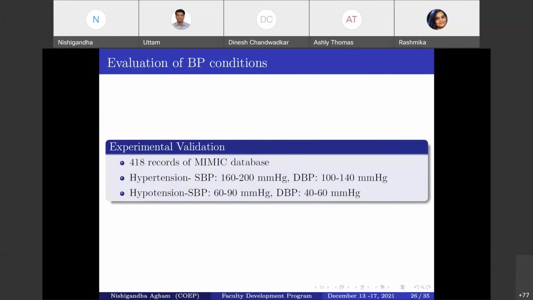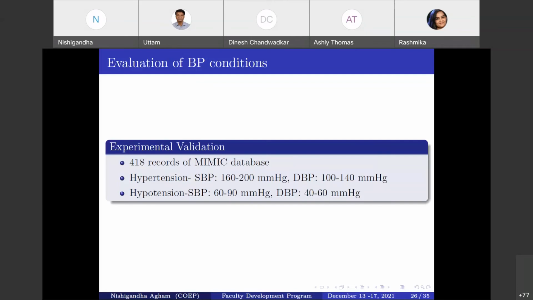Now, for the evaluation of both conditions of BP, we have used the same MIMIC database. Because of unavailability, the hypertension data is available in MIMIC, but it has a limited database for hypotension. So that's why only 418 records are available for both situations of BP, and we are using those 418 records from the MIMIC database.